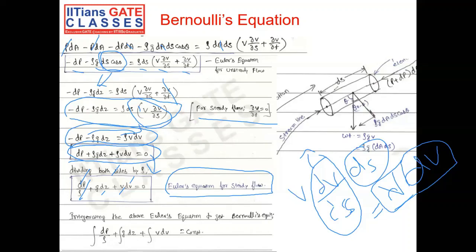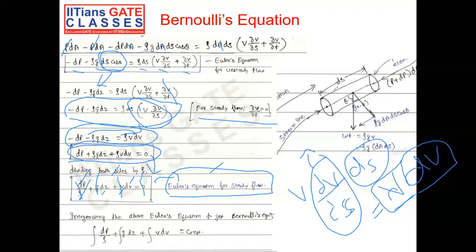So now to convert this, you know that Bernoulli's equation is not a difference equation or a differential equation, let's say. So I am going to integrate this equation to get our actual Bernoulli's equation. Integration of the Euler equation for steady state gives you Bernoulli's equation. Euler equation basically means an inverse form of the momentum equation, and upon that we are adding the simplification of steady flow. That gives you the Euler equation for steady flow, and we are integrating each and every term of this equation.